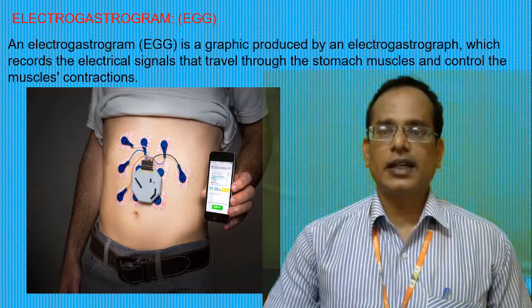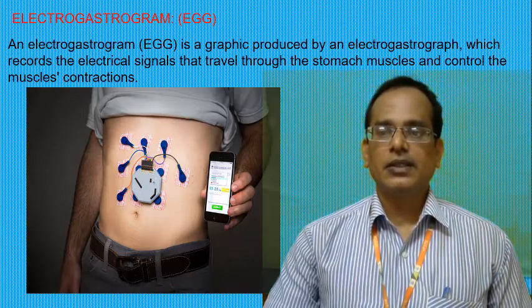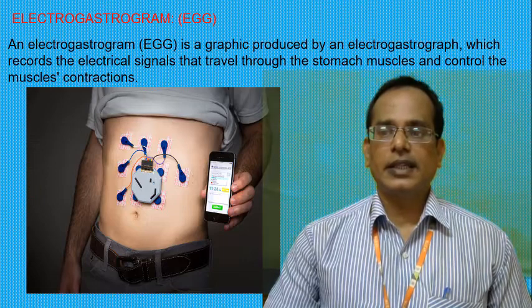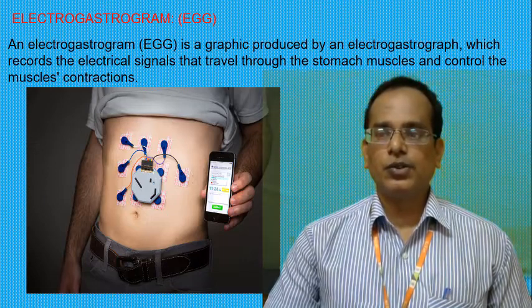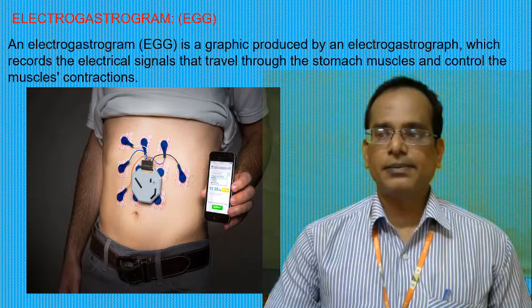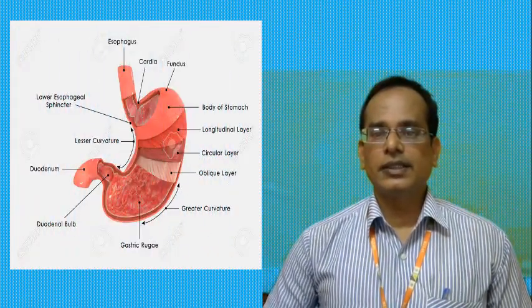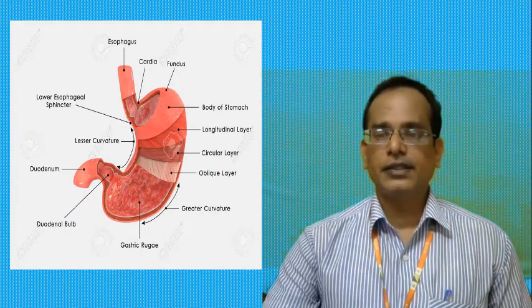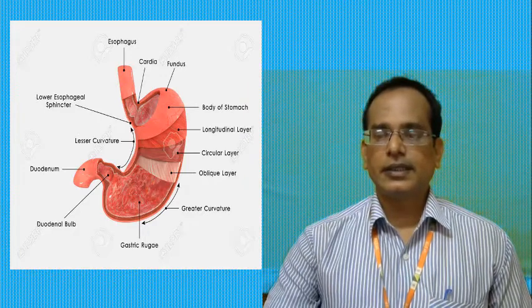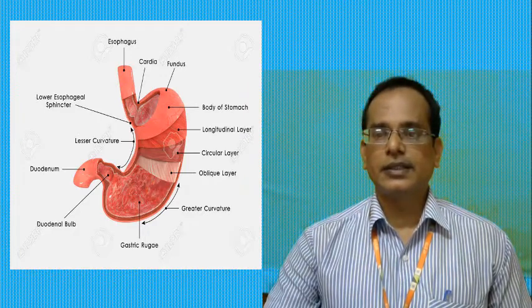We can say that an electrogastrogram, that is EGG, is a graphic produced by an electrogastrograph which records the electrical signal that travels through the stomach muscles and controls the muscle contraction. Next we are going to see its waveform, how we are obtaining it. That is the next level.